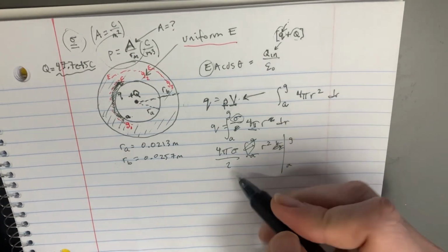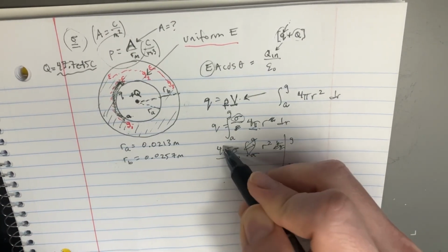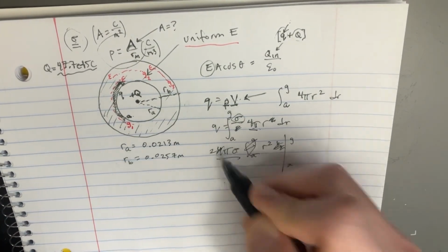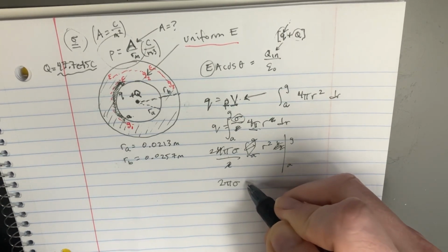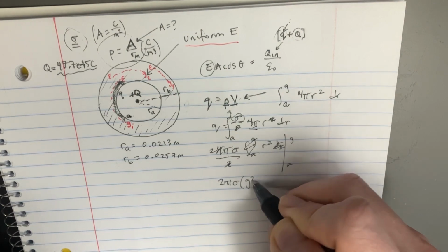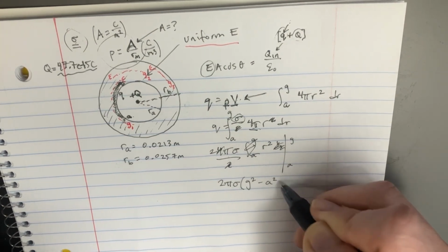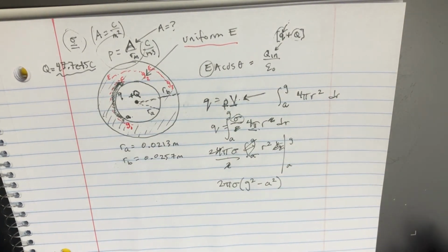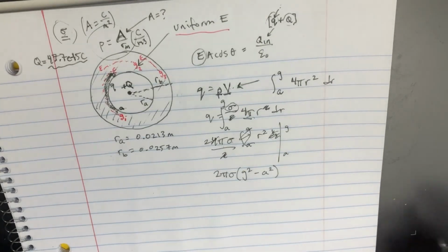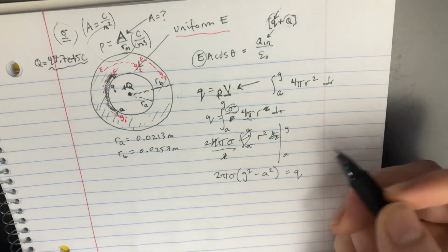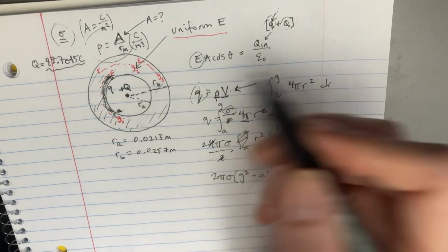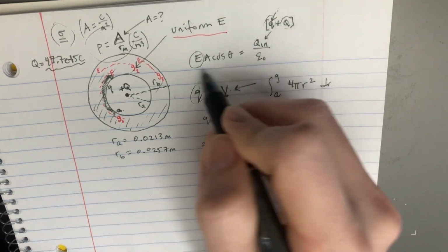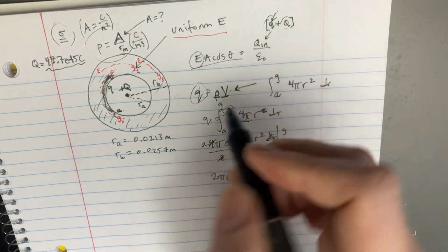We're going to get that comes out to be 2, so we get 2 pi times this, and then let's just multiply this out. So g squared minus a squared. And this is our q, a small q. And then we also have big Q. So let's now go into our E equations.